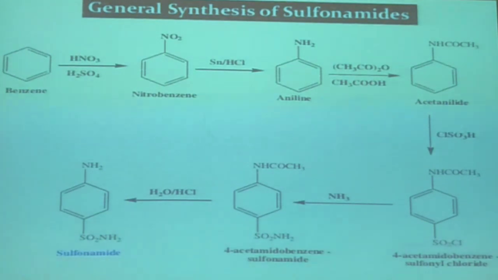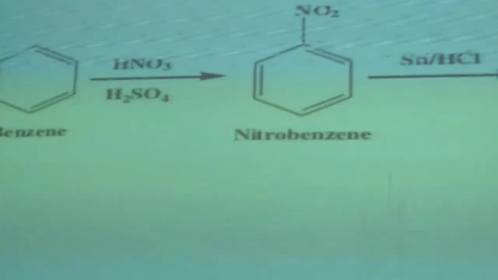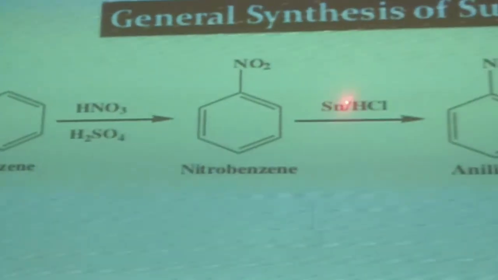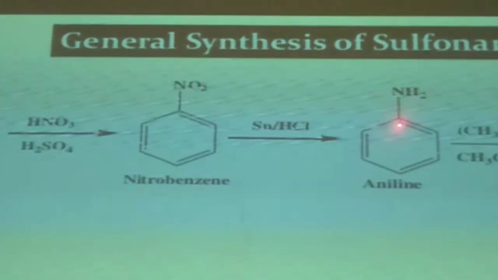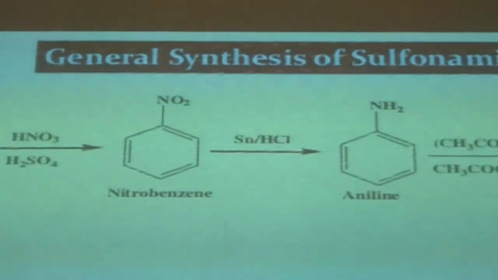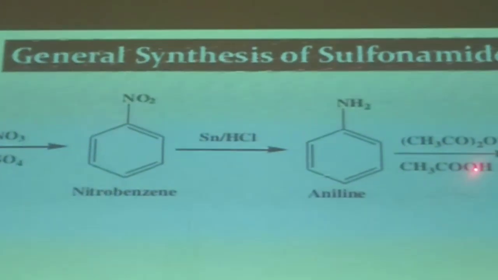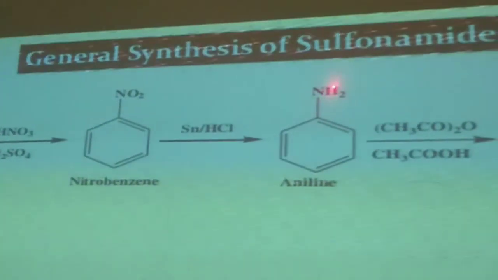Now we will discuss the general synthesis of sulfonamide. Sulfonamide can be synthesized from benzene, which upon nitration in the presence of concentrated sulfuric acid is converted into nitrobenzene. Nitrobenzene upon reduction under strong reducing conditions, with the metal used being tin and HCl, has its nitro group converted into aminobenzene or aniline.